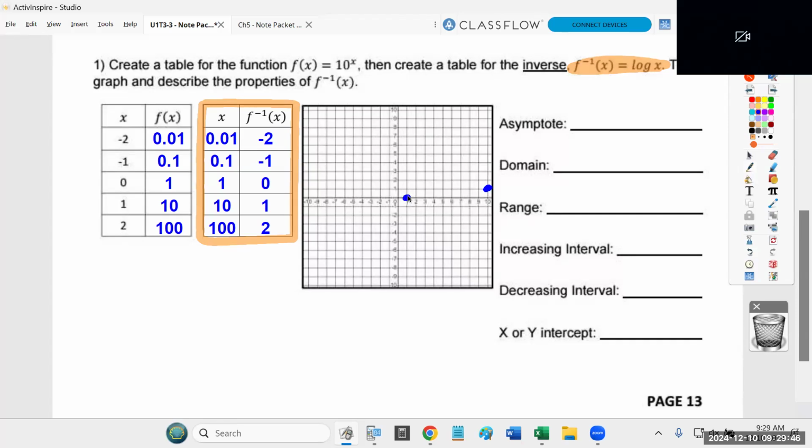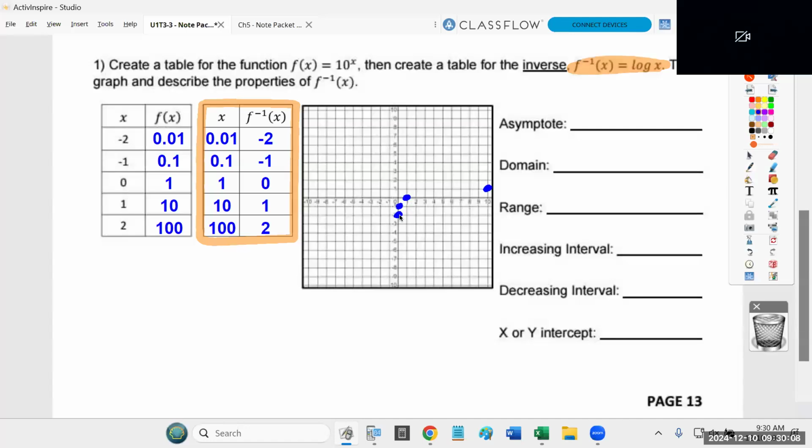Okay, for example, the point 0.1, -1, that's like barely to the right and then down 1. So that's going to look something like that. And then the next point, 0.01, -2. Well, 0.01 is so barely to the right that it basically looks like it's on the y-axis.